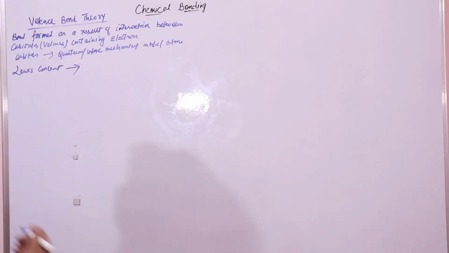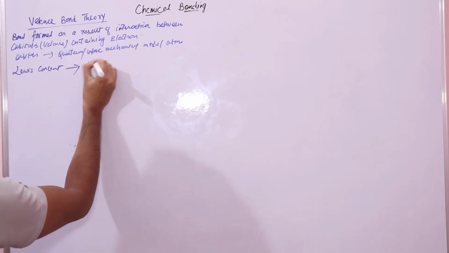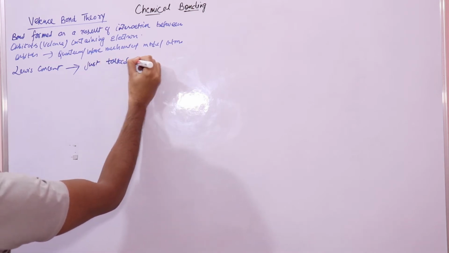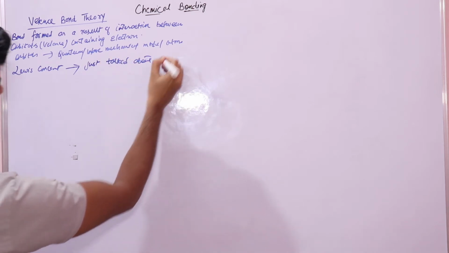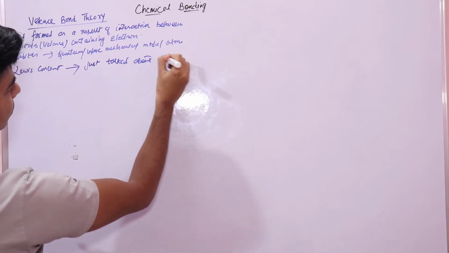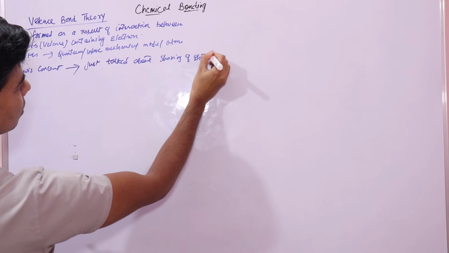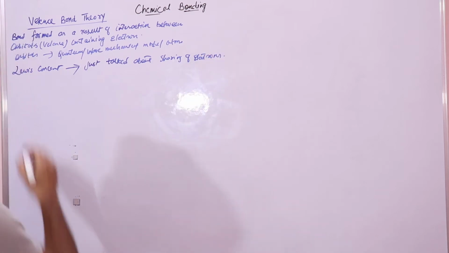It just talked about sharing of electrons to form a covalent bond.